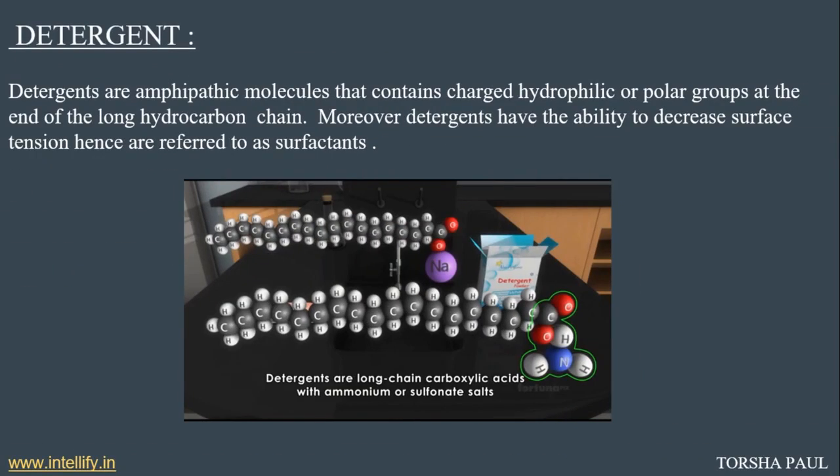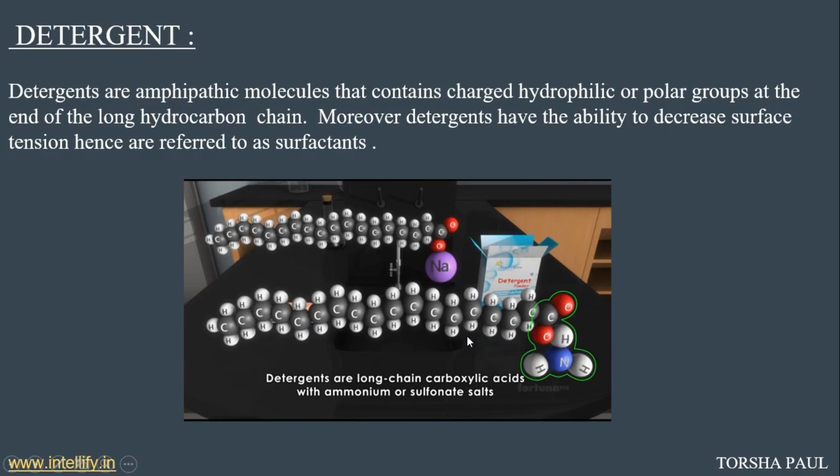And detergent. Detergents are amphipathic molecules. What is an amphipathic molecule? Look at the picture. Detergents are long chain carboxylic acids with ammonium or sulfate salt. In this structure, the long hydrocarbon chain CH2 is the hydrophobic end.